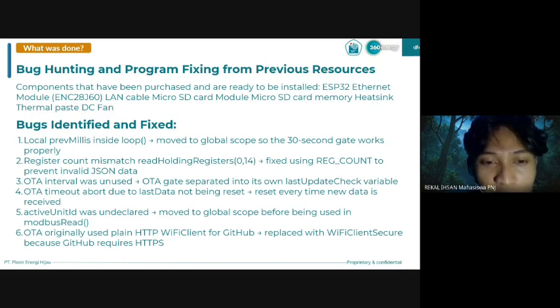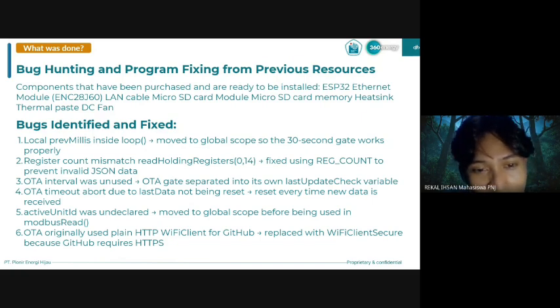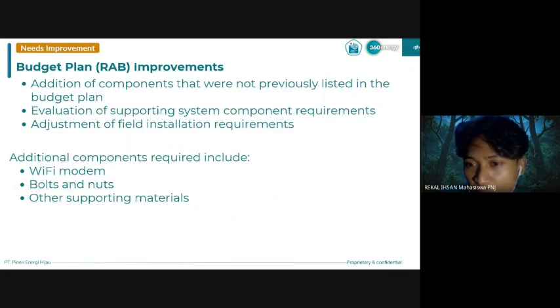We also fixed the register count mismatch problem to prevent invalid JSON data. Another improvement was replacing the plain HTTP client with WiFiClientSecure because GitHub required HTTPS communication for auto updates. These improvements increase the stability, reliability, and security of the monitoring system. Next, we will hand over to Asha.